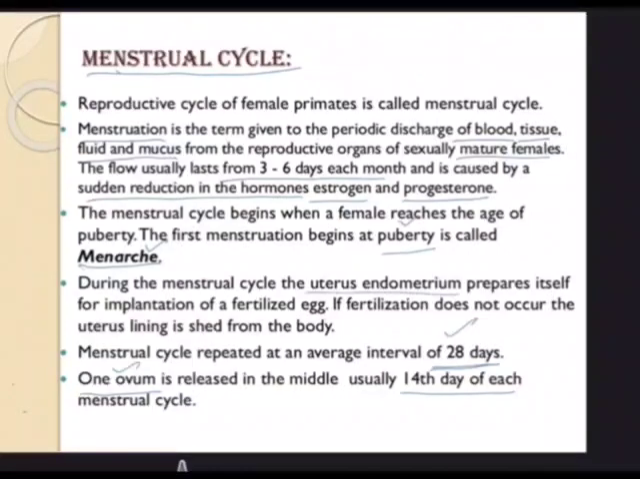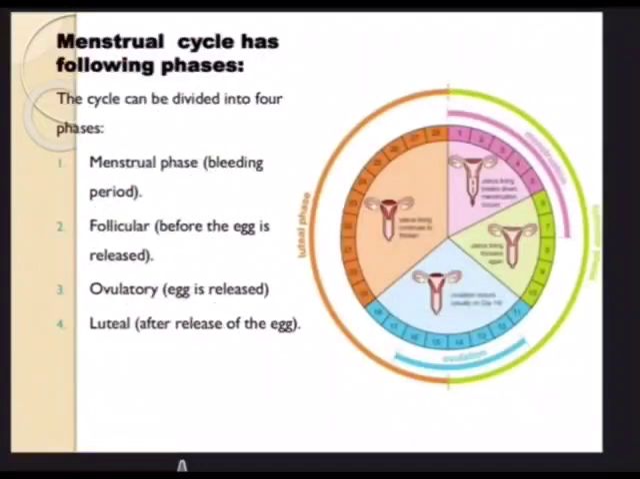During this menstrual cycle, the endometrium, remember this word, the inner layer of the uterus, prepares itself for an expected pregnancy, with a fertilized egg, that is the zygote, getting attached to the walls of the uterus. That's called implantation. We will be studying about that in the next session. In case fertilization does not occur, the uterus lining will start shedding away. So with that in mind, we see the different phases that take place during menstruation.